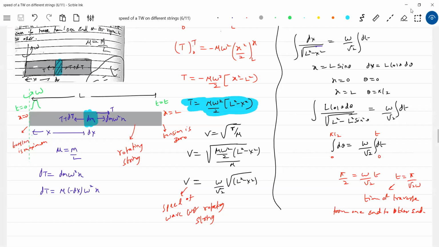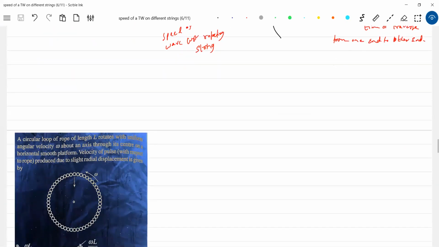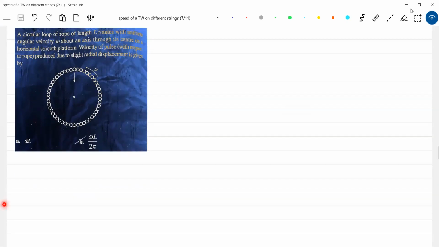Now, instead of that, we have a ring rotating. I can say you know everything to solve this problem. Students know everything. Already I've come across so many ideas.